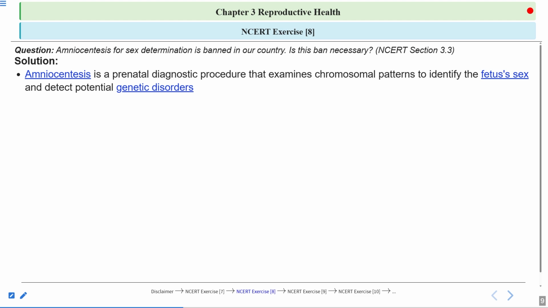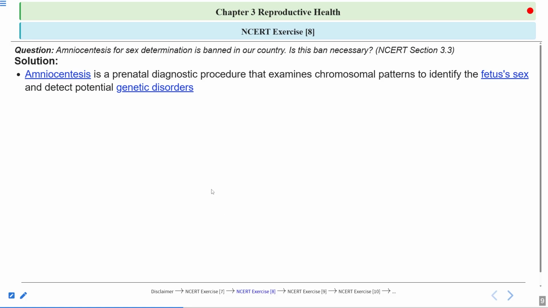So, what is done in amniocentesis? In amniocentesis, the amniotic fluid, which is present in the amniotic sac, is taken out using a needle. And this amniotic fluid is analyzed. This amniotic fluid consists of the fetal cells. These fetal cells can be analyzed for any chromosomal aberrations. And this can also be analyzed to determine the sex of the fetus as well. Clear?